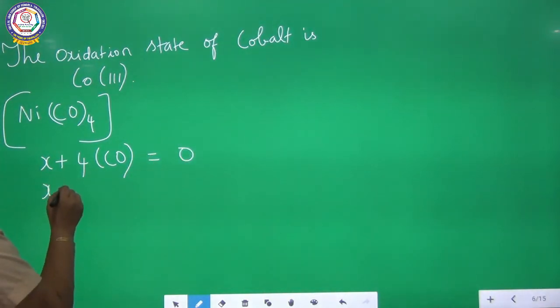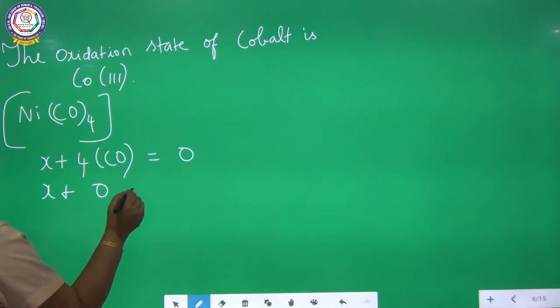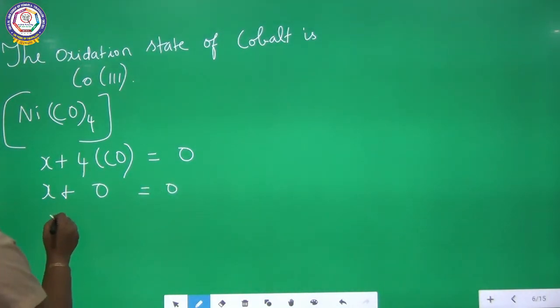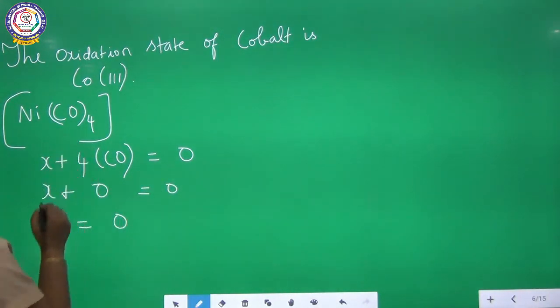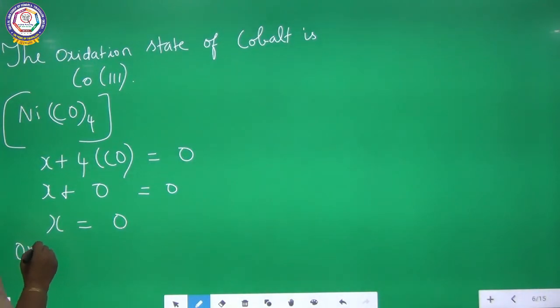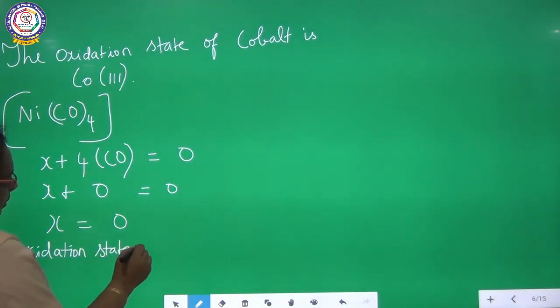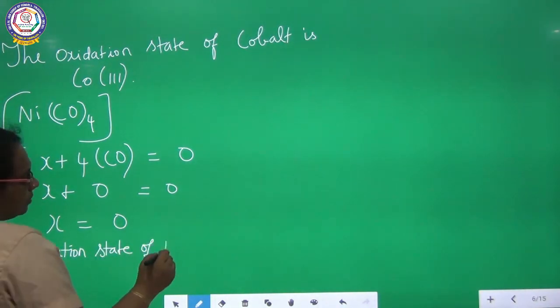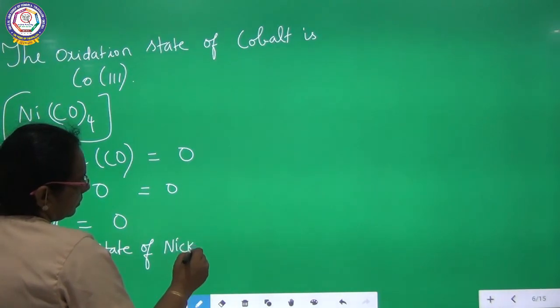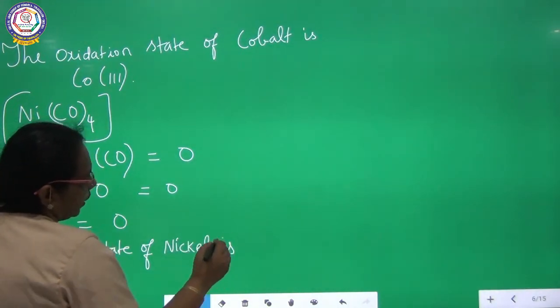X plus 4 into 0, X plus 0 is equal to 0. X is equal to 0. Therefore, the oxidation state of nickel is 0 here.